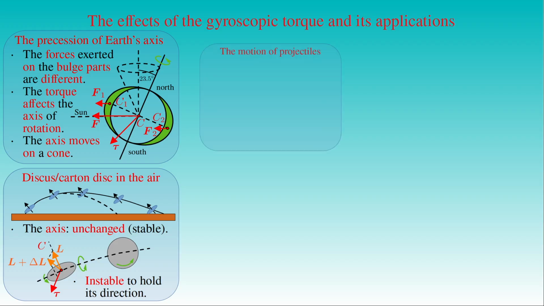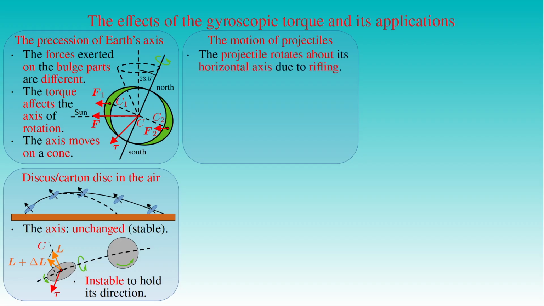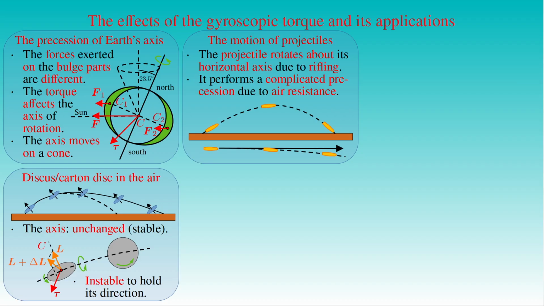In the case of a projectile fired from a gun with a rifled barrel, which rotates around its longitudinal axis due to the helical grooves cut into the inner surface of the barrel, the axis performs a complicated precessional motion due to the air resistance that changes with the position of the projectile. As a result, its axis almost always points in the direction of its trajectory, so that the projectile hits the target with its tip but deviates sideways from the vertical plane of sight.